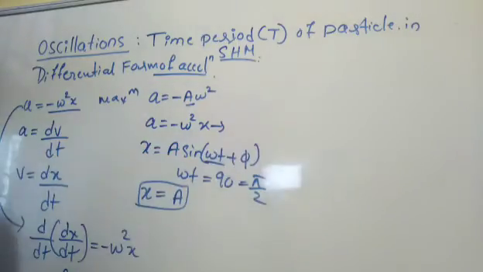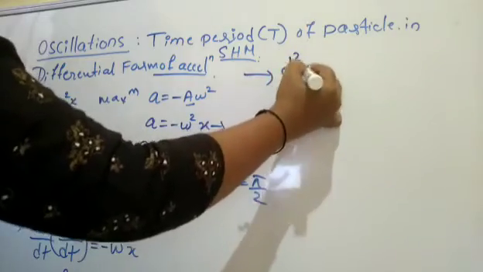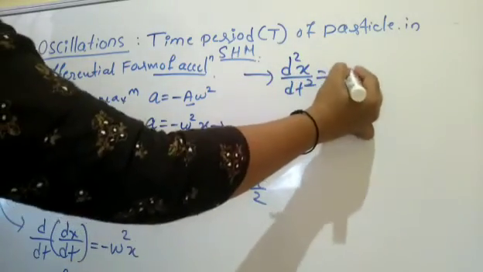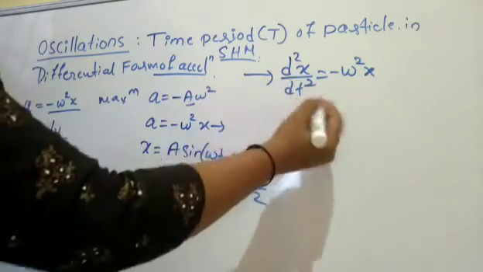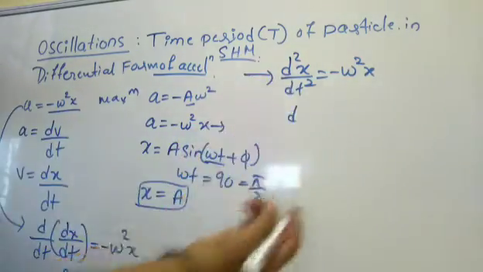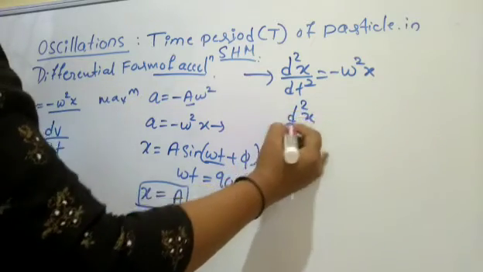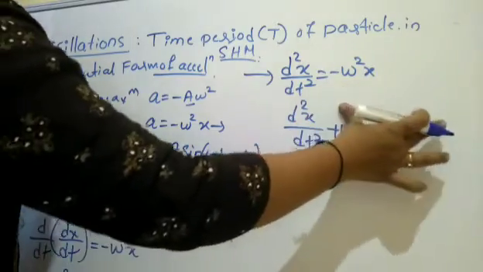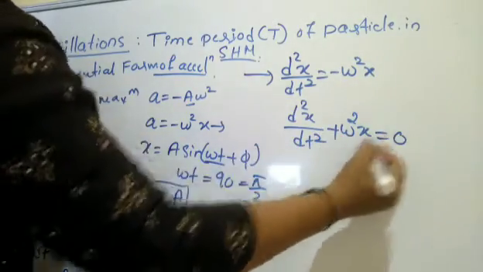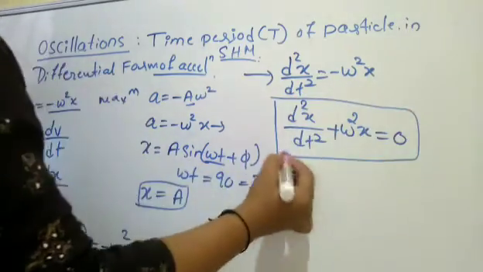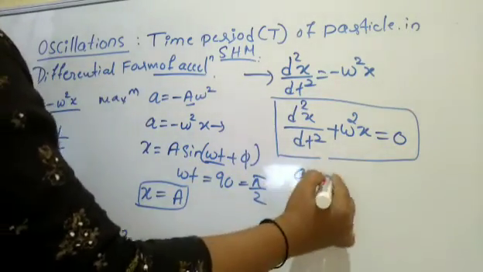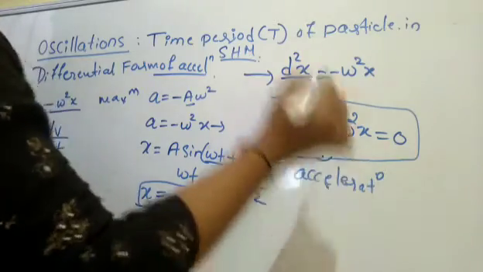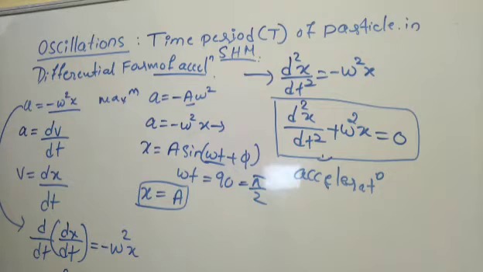Then the expansion part of this equation here. So continuing, d square x by dt square is equal to minus omega square x. So I will take it to this side because I am finding the differential form of acceleration. So d square x by dt square plus omega square x is equal to 0. So this is the differential form of the acceleration. It is going to be a very important concept here, right?